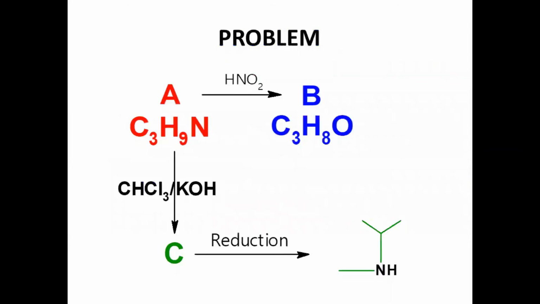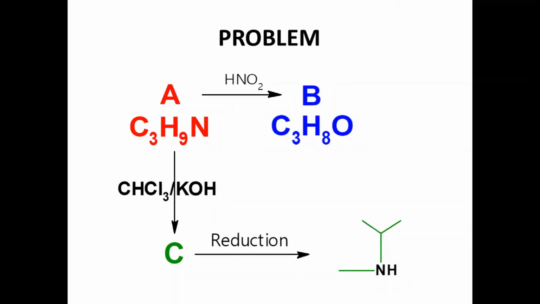Now let us predict the reaction. A, on treating with HNO2, gives C3H8O, that is compound B. A, on treating with chloroform and KOH, gives C. And C again on reduction gives methyl isopropyl amine. This is the final product. Now we have to find out what is A and what is B.